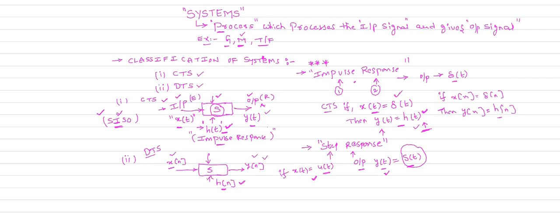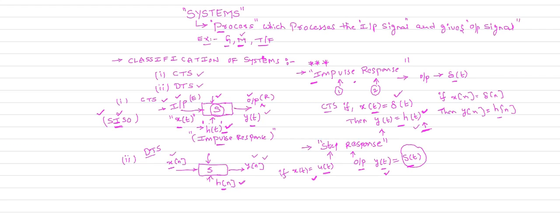We don't concentrate on the step response. Impulse response is very important, because the nature of the system depends on the impulse response, whether it is h of t for a continuous time system or h of n for a discrete time system. We only concentrate on the impulse response, not the step response, because most of the nature of the system depends entirely on the impulse response.